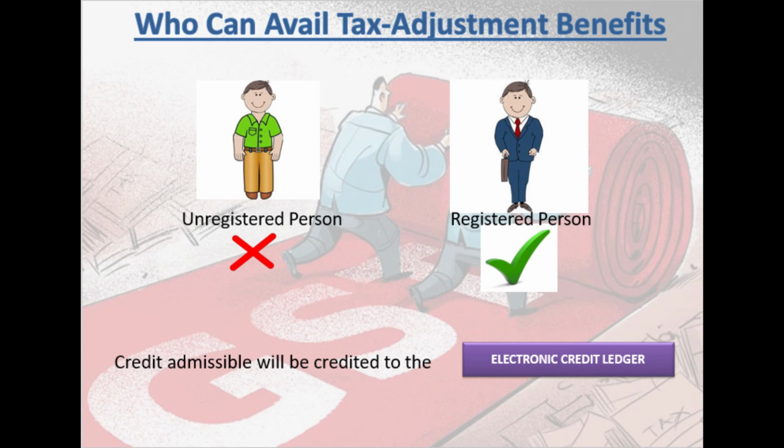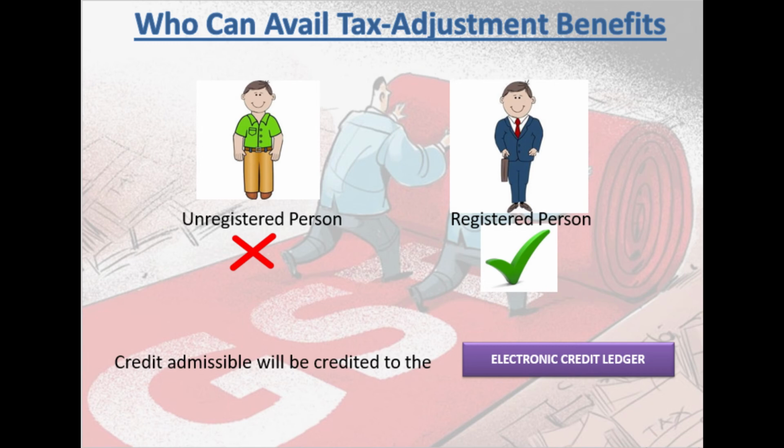But that 18 I have not kept in my pocket. The 18 rupees collected by me is in turn deposited to the government in the CGST and SGST baskets.